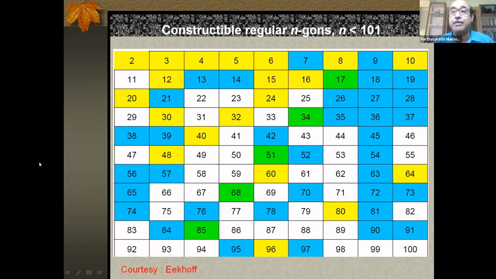That was a good recap of what we did in the morning. We have in front of us the slide with the blue, the green, and the yellow. These are the three categories, where the blues are the ones you can manage by allowing new methods like neusis or angle trisection.